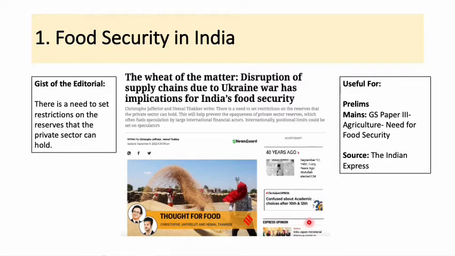So what we get to see at times is that the private sector companies, जो होता है ना, वो sometimes get involved in hoarding of the food commodities and they would later sell them off at a very higher price at times of scarcity. So food security is a very important part for the main syllabus, especially from the GS paper 3 point of view.